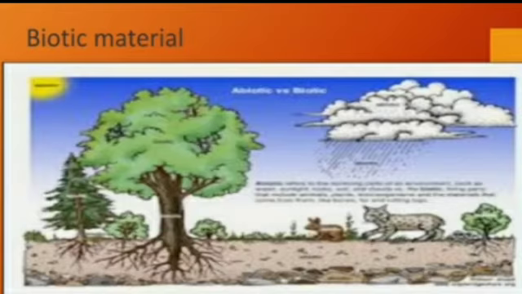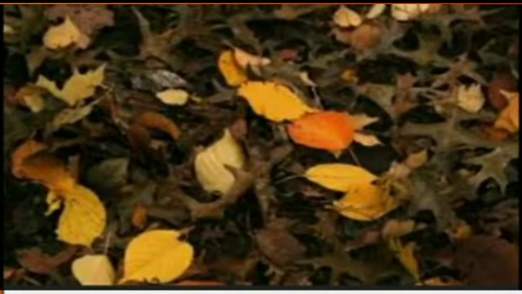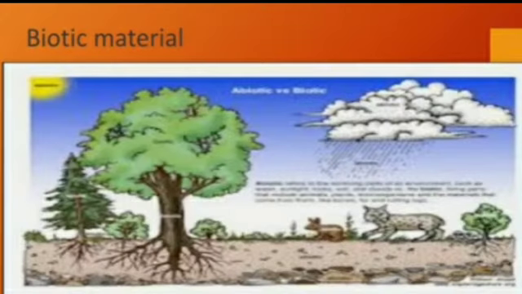What is that process? So what does this biotic material consist of, student? So when this powdery material gets mixed with the biotic material, student, biotic material means dead leaves, okay, dead roots, remains of dead animals, means animals which are dead, okay, their skeletons.